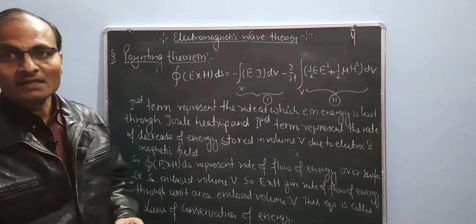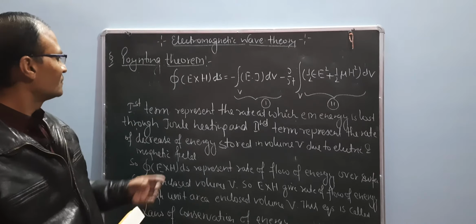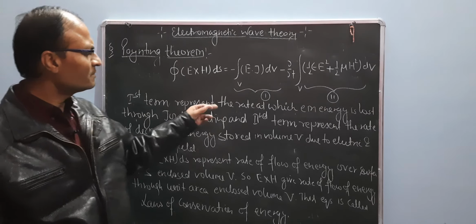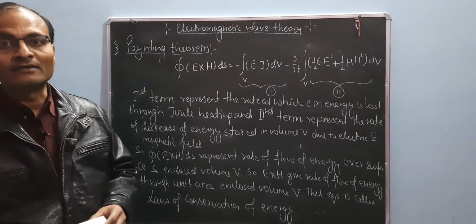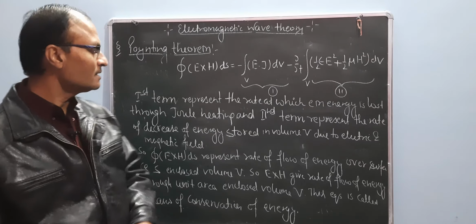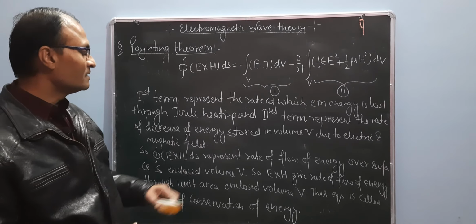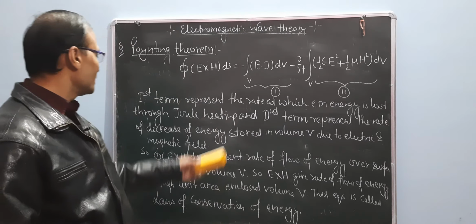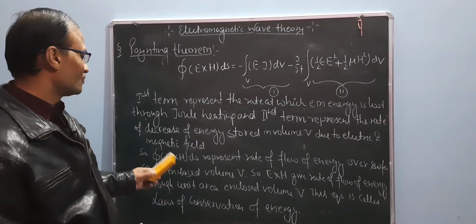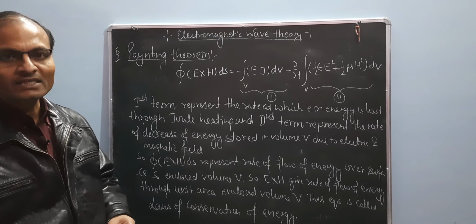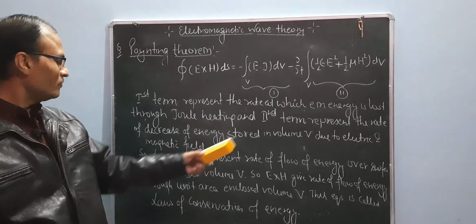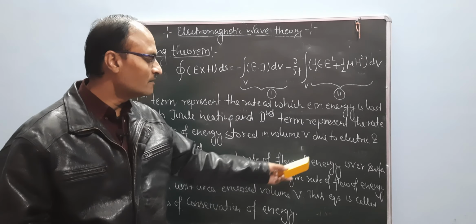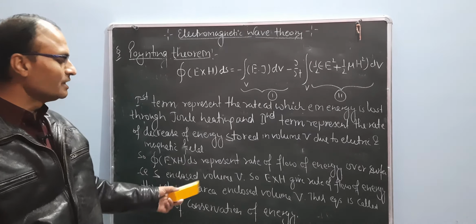Now, this is the physical significance of Poynting theorem. What is the physical significance? The first term represents the rate at which electromagnetic energy is lost through Joule heating loss. The second term represents the rate of decrease of energy stored in volume V due to electric and magnetic vectors. So the closed surface integral of E cross H dot dS represents the rate of flow of energy over surface S enclosing volume V. E cross H gives the rate of flow of energy through unit area.